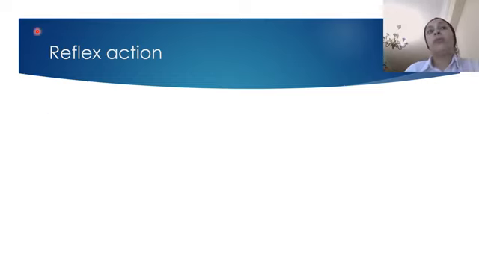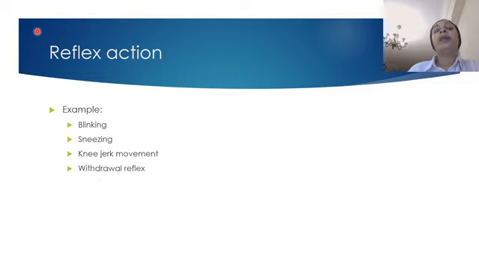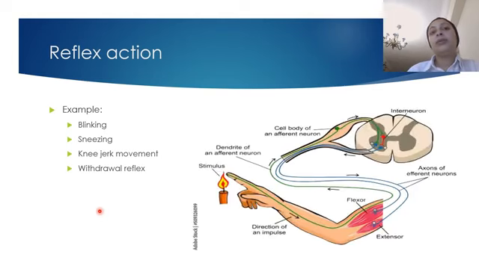We have different types of reflexes. We have the blinking reflex, sneezing, and the knee jerk movement. What is the knee jerk movement? If someone hits you on your knee, you move your leg immediately. And the withdrawal reflex that we explained before. This is the withdrawal reflex. You just withdraw your hand away from the candle here.